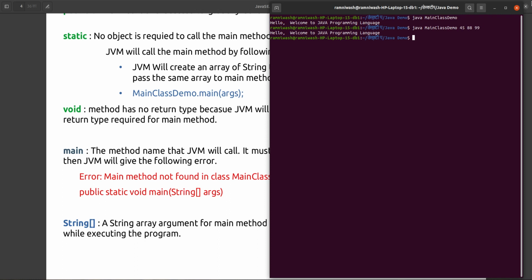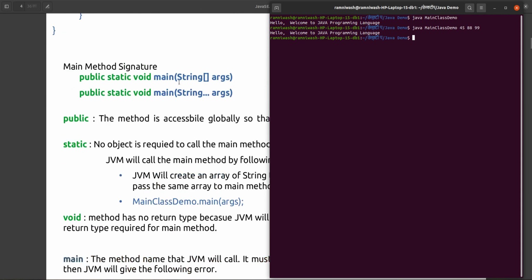So here 45 is the first element of your string array. You are seeing here, this is a string array. For this string array, the first element is 45, the second element is 88, and the third element is 99, and so on.